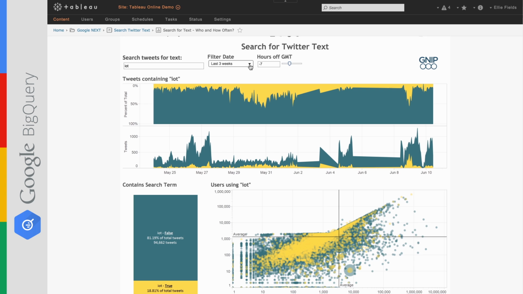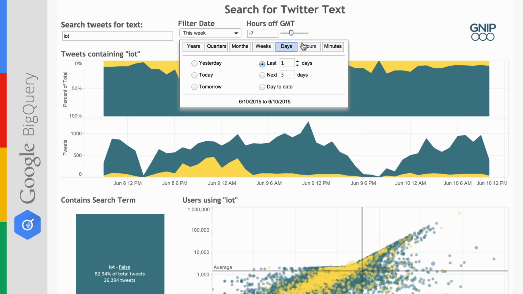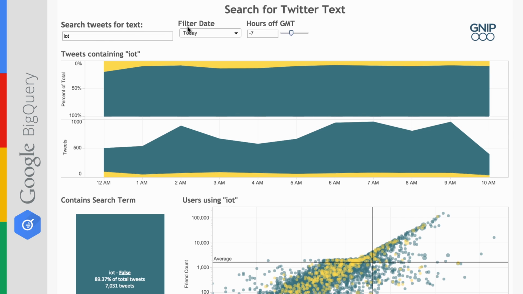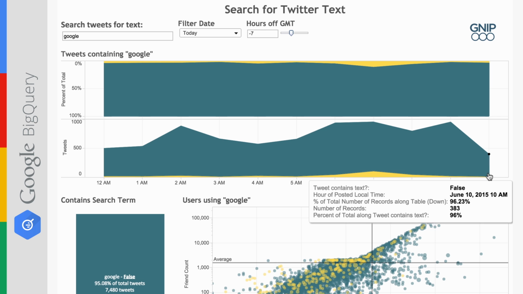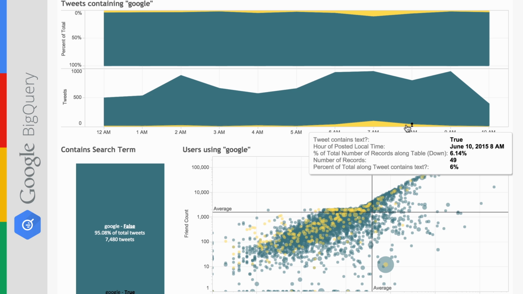Now I'm going to go ahead and filter down to the last day or so of data. So now we're looking at the last day of data in this data set, and we've been looking for tweets with text IoT, but I'm more interested in tweets with text Google. And so now we've got a dashboard about when people have been tweeting in this data set, which is all the tweets, as well as about Google, which are the yellow tweets.